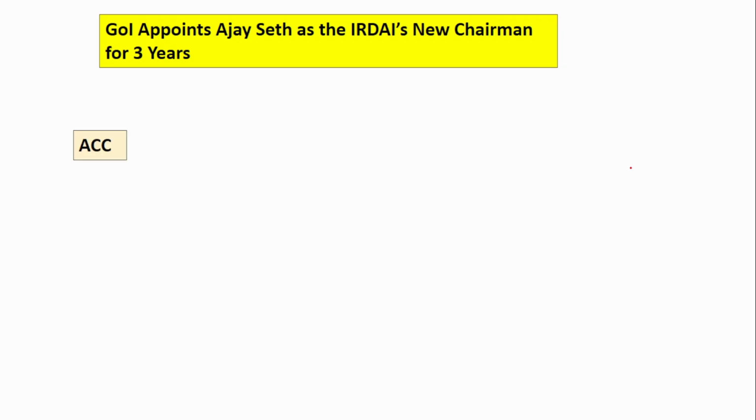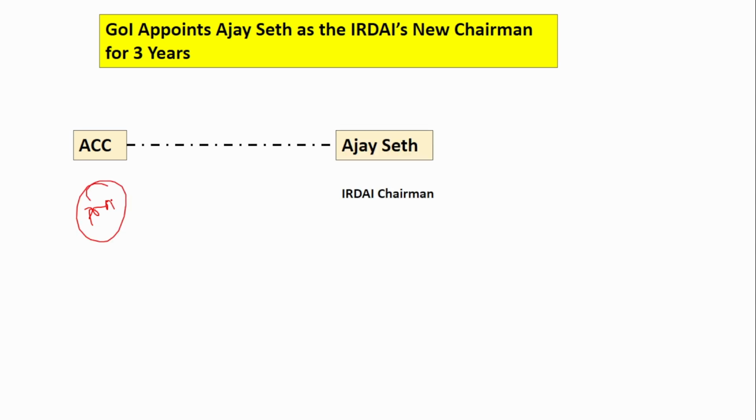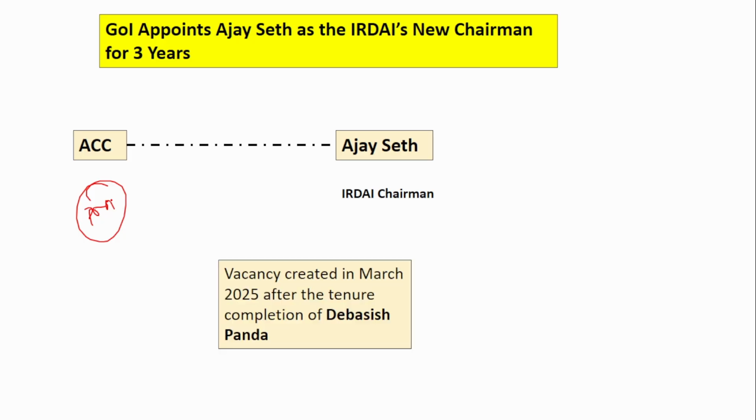Next is about an appointment. The ACC, Appointments Committee of the Cabinet, which is headed by the Prime Minister, has appointed Ajay Seth as the new IRDAI chairman. Before Ajay Seth, it was Debasish Panda who was the IRDAI chairman. He resigned in March 2025, and after that the post was vacant. So now Ajay Seth will fill the vacancy. Remember, Ajay Seth will be the new IRDAI chairman.